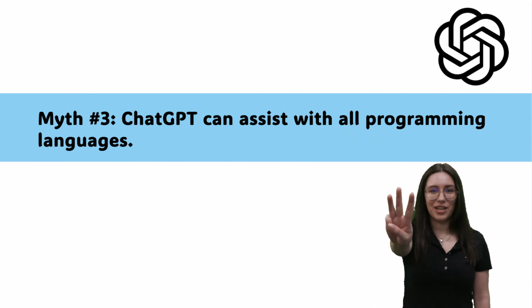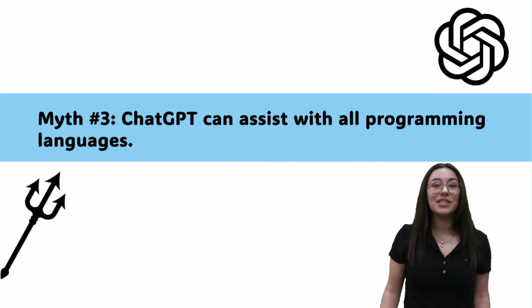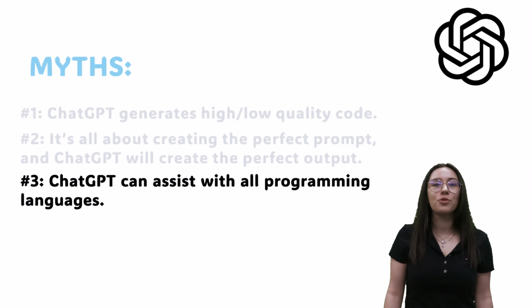Myth number 3. ChatGPT can assist with all programming languages. ChatGPT can generate code in popular programming languages like Python, Java, JavaScript, but it will struggle with less popular languages or languages that require specialized domain knowledge.